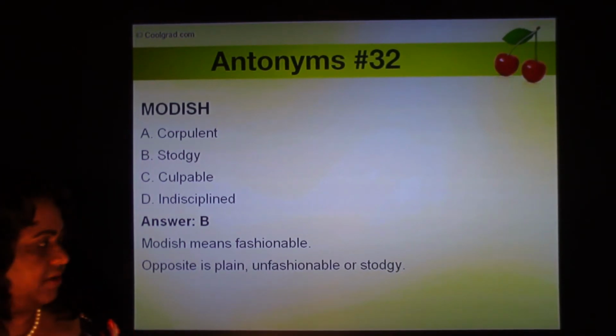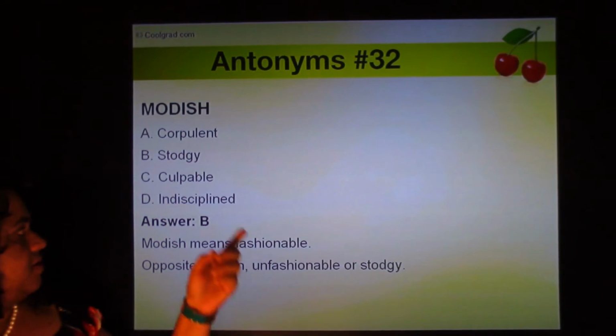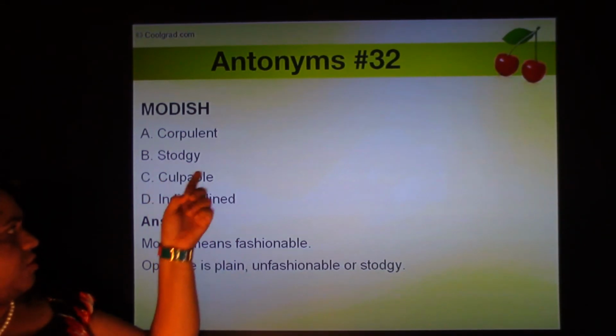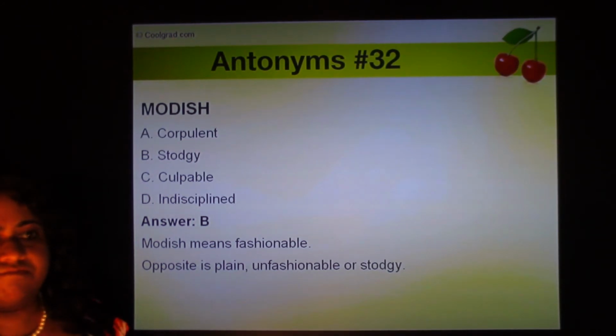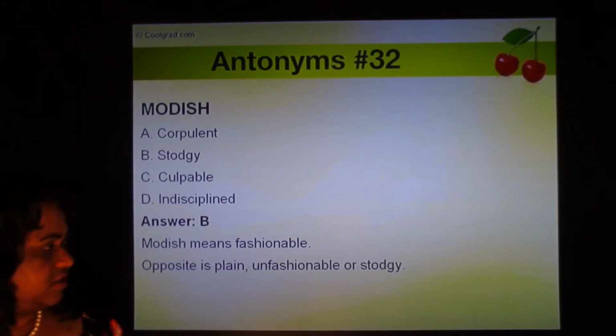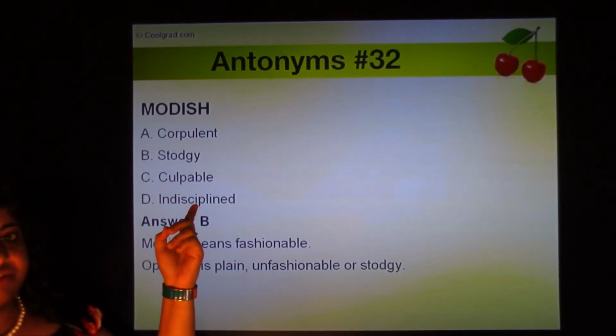The opposite is plain, unfashionable, or stodgy. Stodgy is nothing to do with being strong, stubborn, or stingy. Stodgy means unfashionable. So modish, opposite is stodgy.